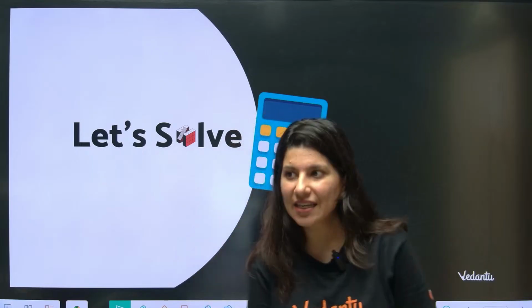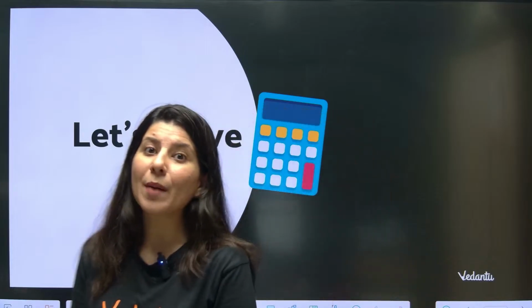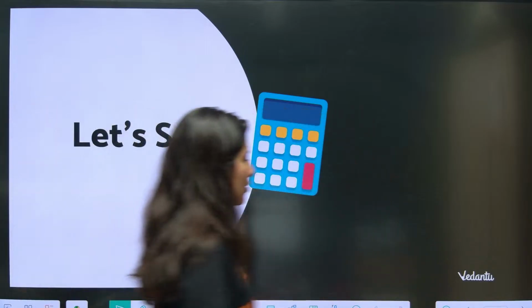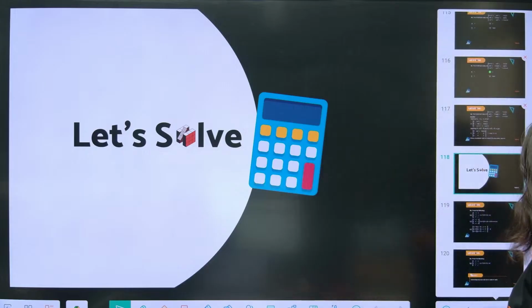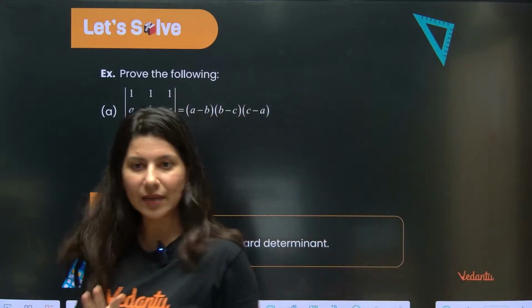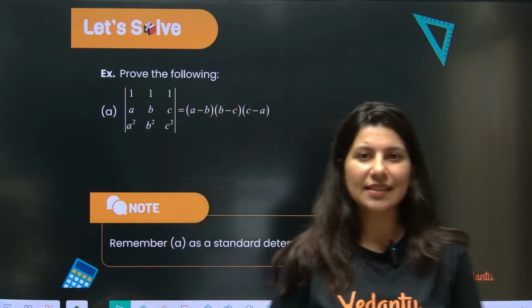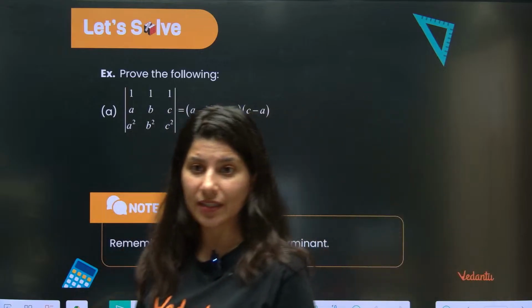Yes, everybody. Shall we start? So I told you that in last class we have studied the properties. This is the class where we are going to apply all the properties. So now, I am going to give you questions, directly questions. So some special determinants. There are two things.